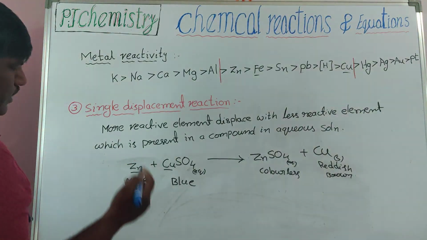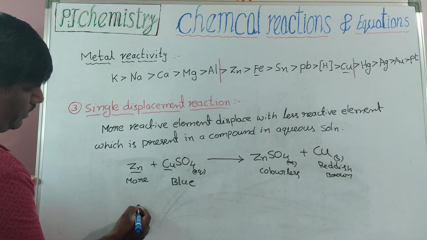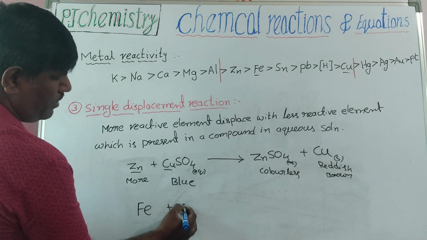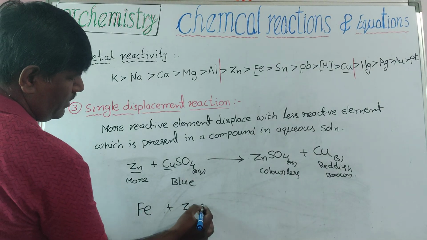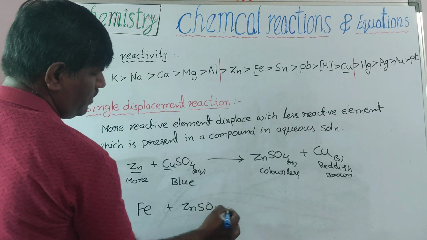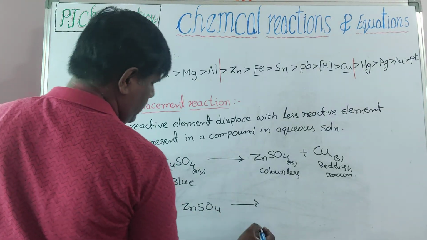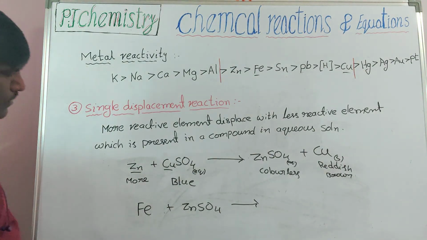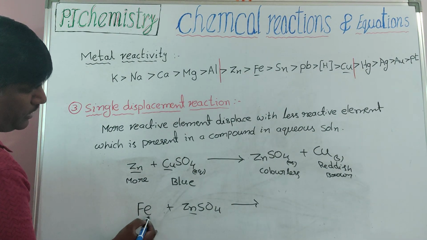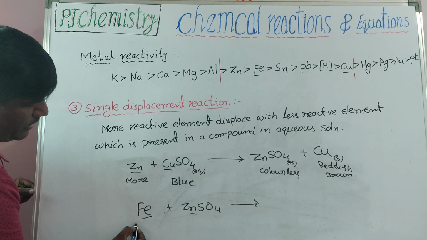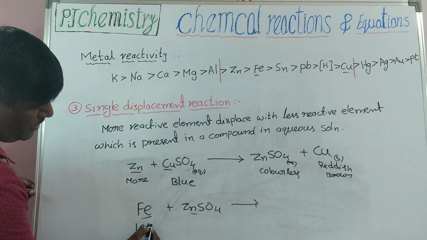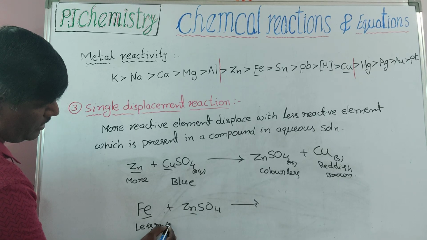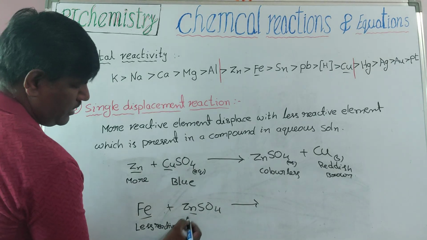Now, one more example. Here I am taking iron plus zinc sulfate. Is this reaction possible? Here zinc, here iron. Iron is less reactive than zinc.